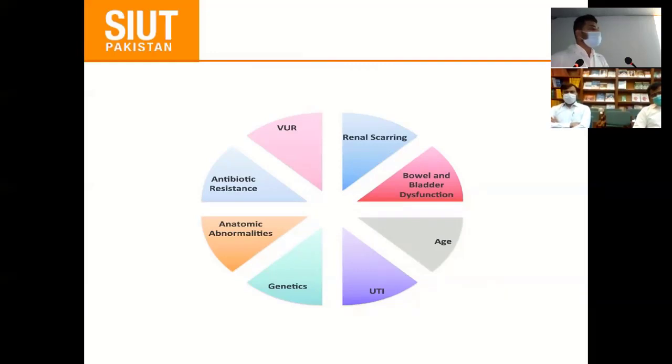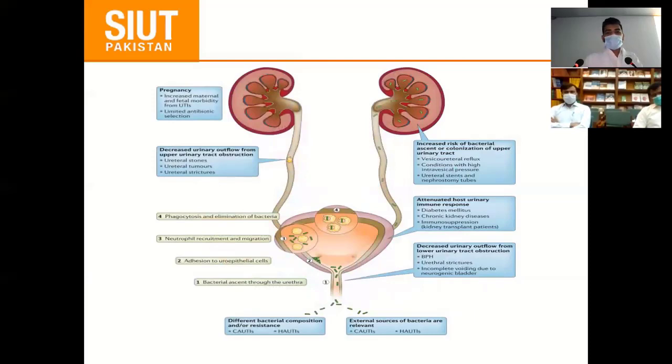Unnecessary use of antibiotics, specifically in Pakistan, in our region, leads to antibiotic resistance. This further also leads to pyelonephritis. So these are risk factors. Here we can see the anterior and posterior part of the urethra. BPH, urethral stricture, incomplete emptying due to neurogenic bladder.